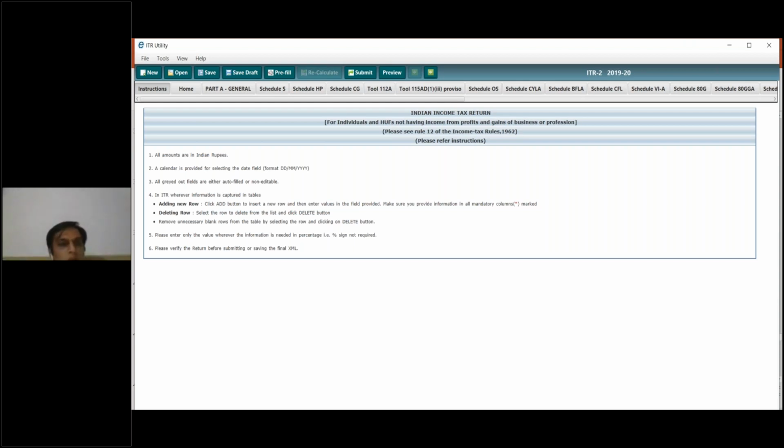Okay. So this is the Java utility. If you have downloaded and opened it, you could check it out this way.